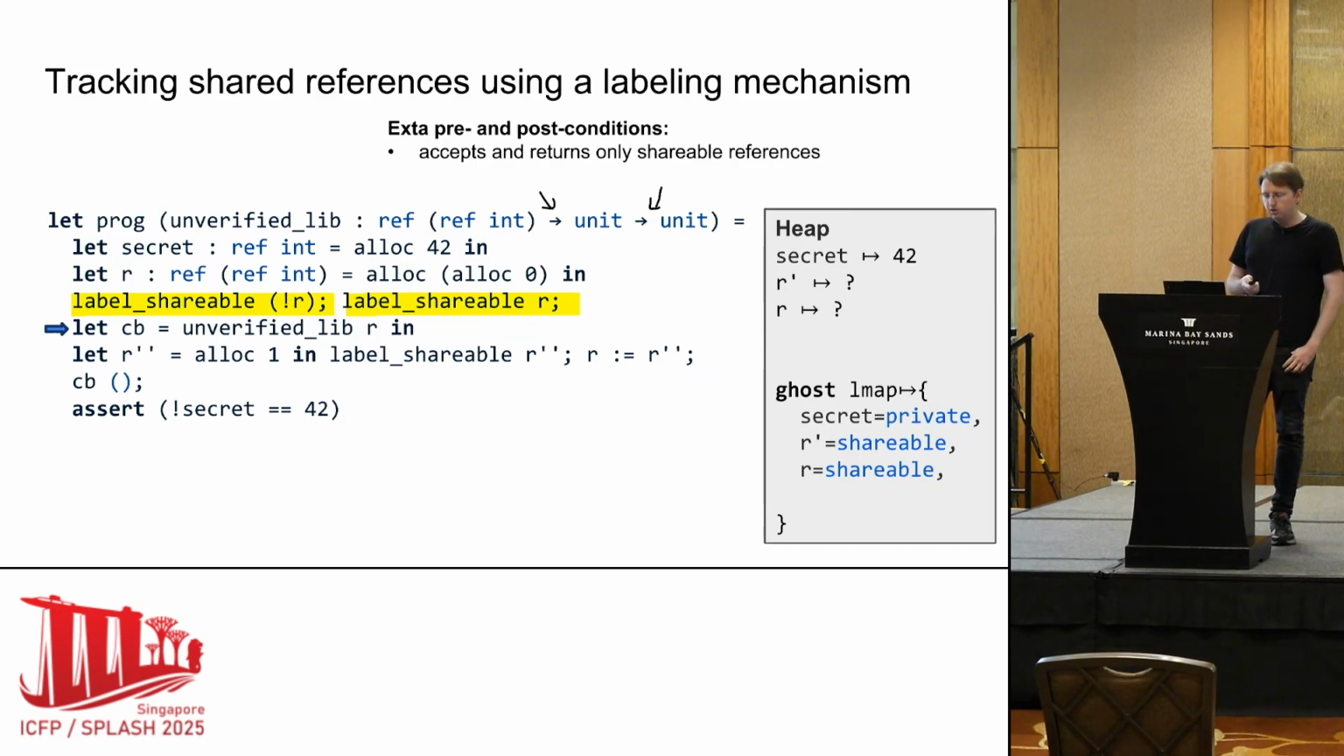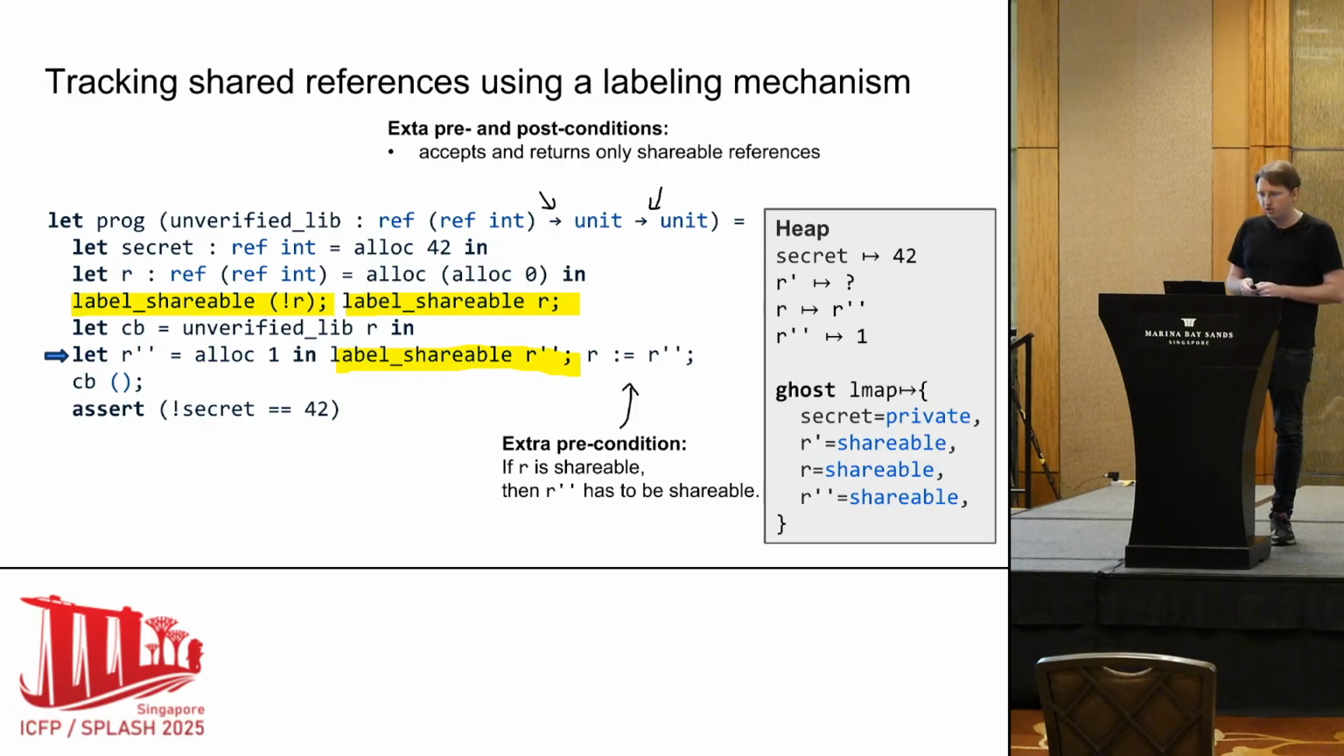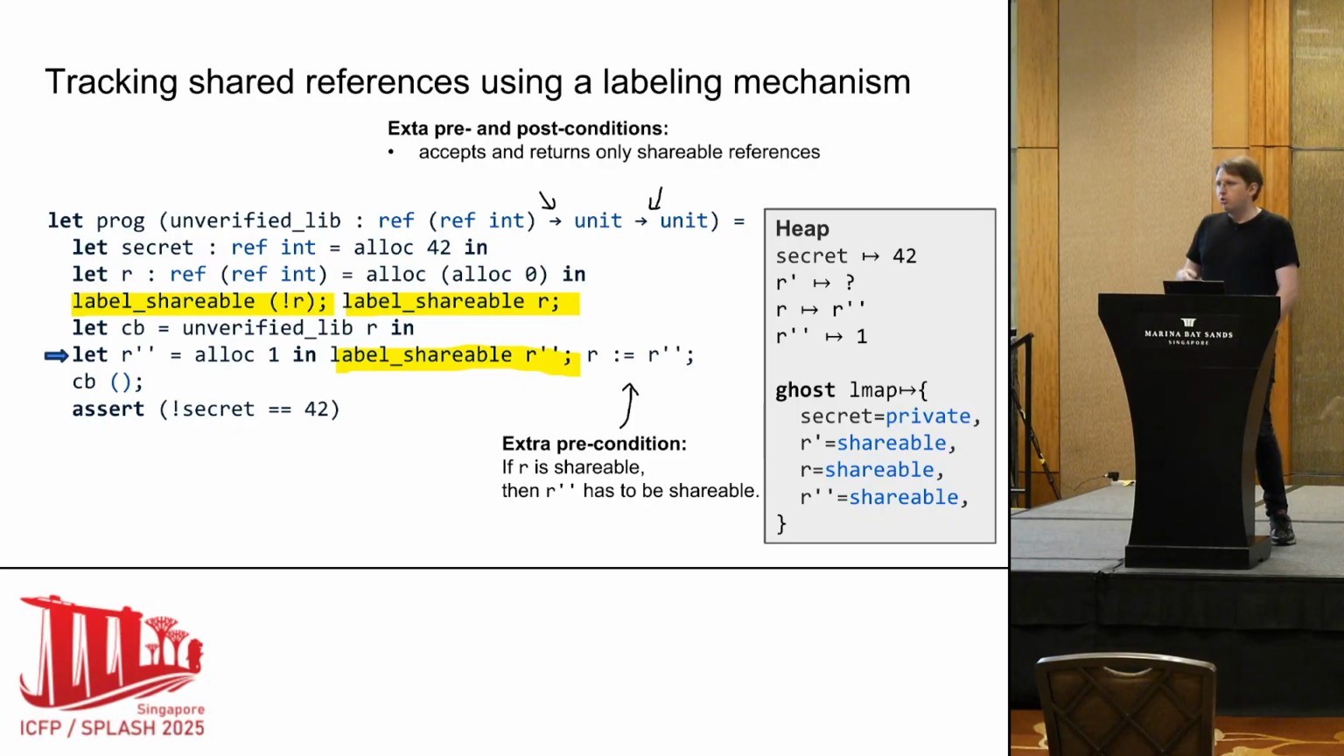So again, we don't know how R and R prime get modified. And when the user updates the shareable references, again, the user has to use the dynamic operation. This is because now the update states that, if you want to update the shareable references, then you have to prove that the new value is also shareable.